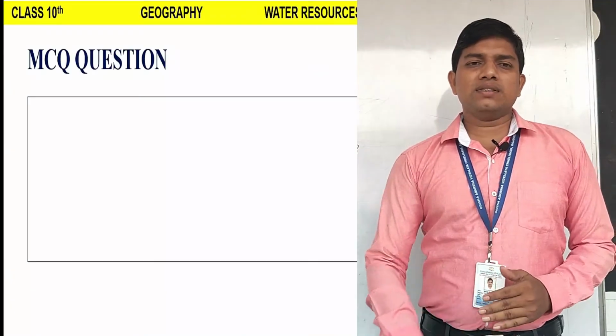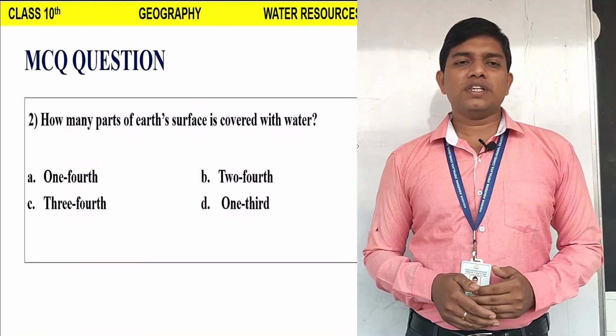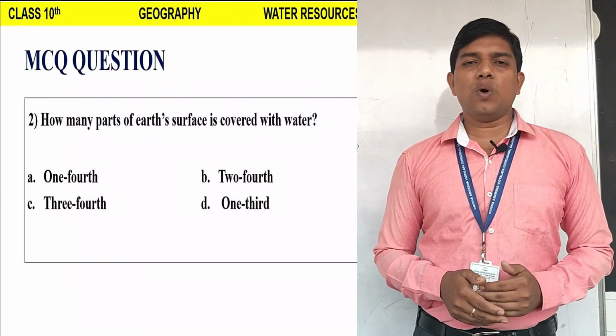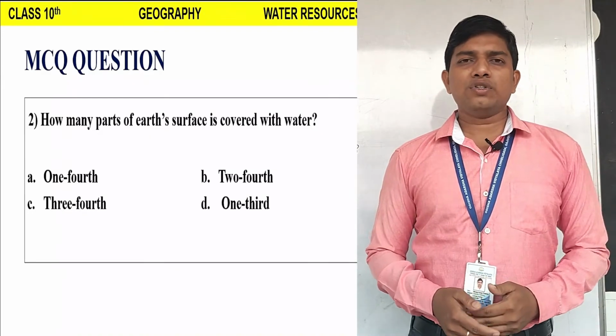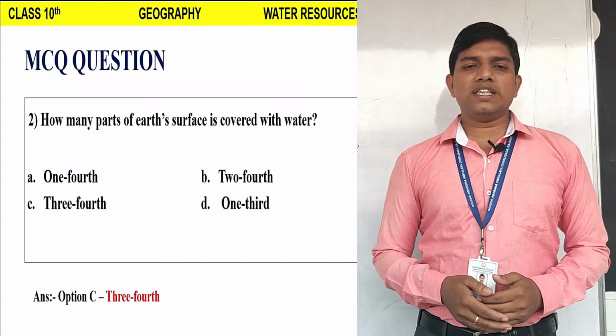Next MCQ question. Question number 2. How many parts of our surface is covered with water? Option A 1/4, option B 2/4, option C 3/4, option D 1/3. Try to solve this question. The correct answer is option C, 3/4.